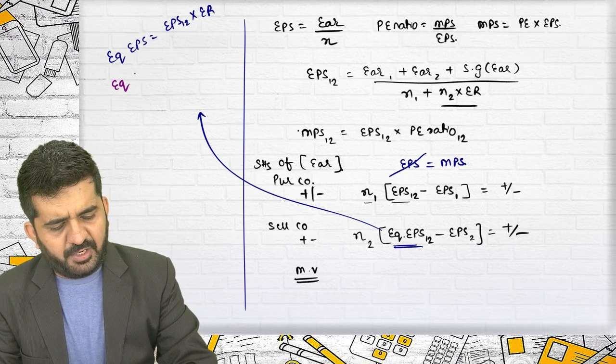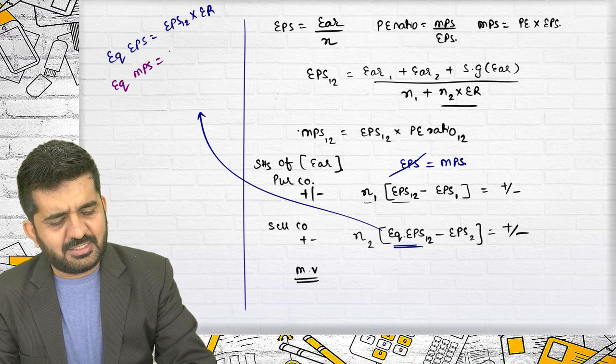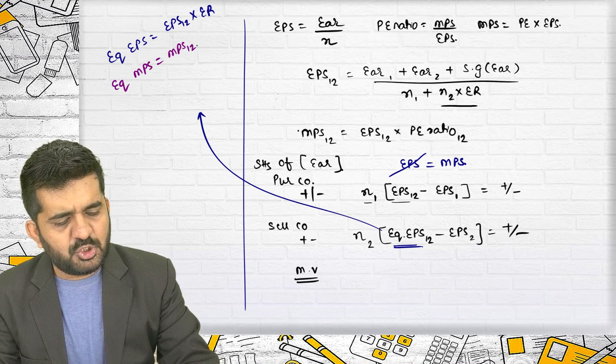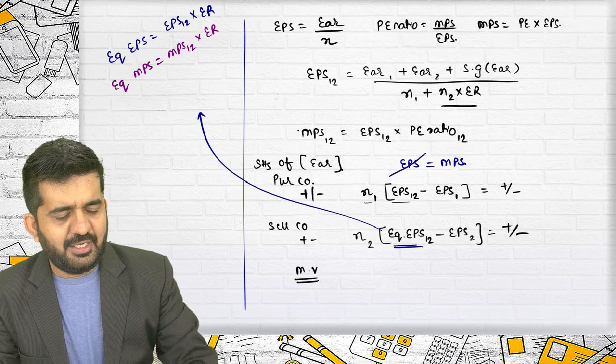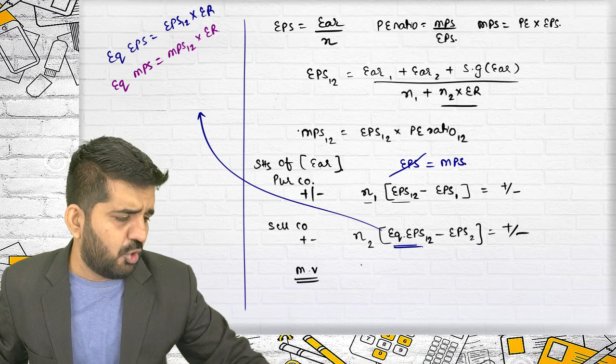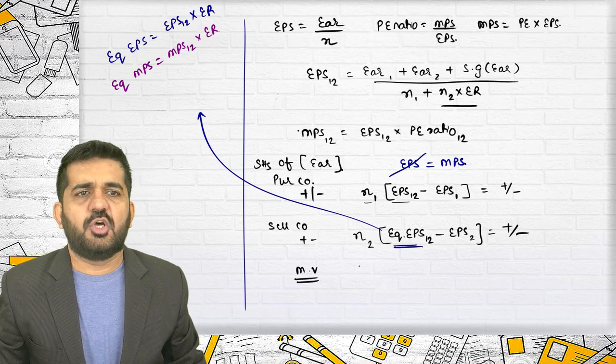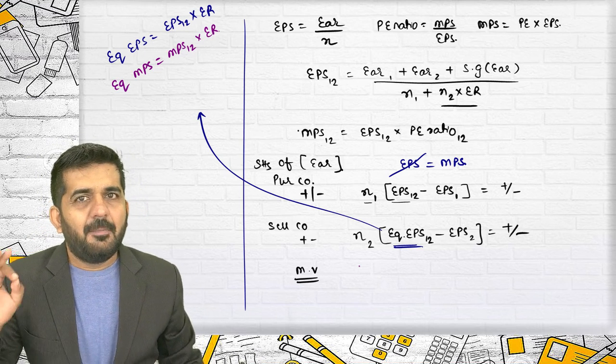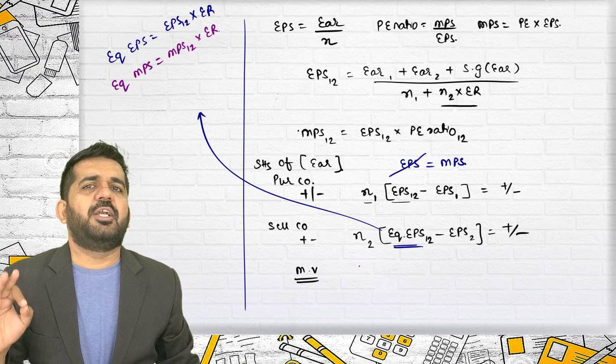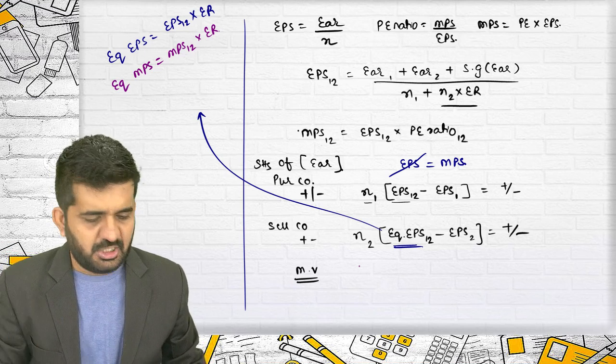If you want to find out equivalent MPS, it will be MPS 1-2 multiplied by exchange ratio. You can write down all these formulas in your formula book and easily solve the questions of merger and acquisition. My request is, don't mug it up, try to understand it logically.